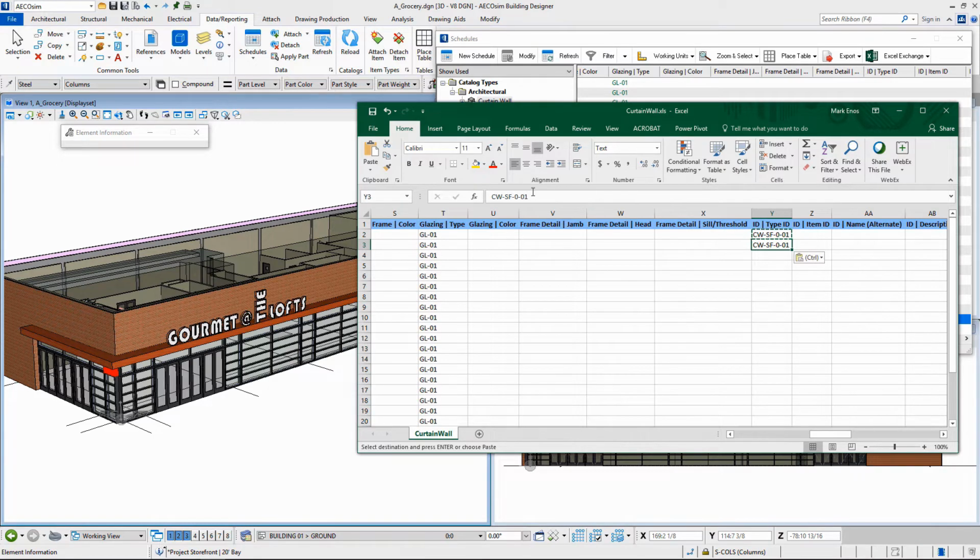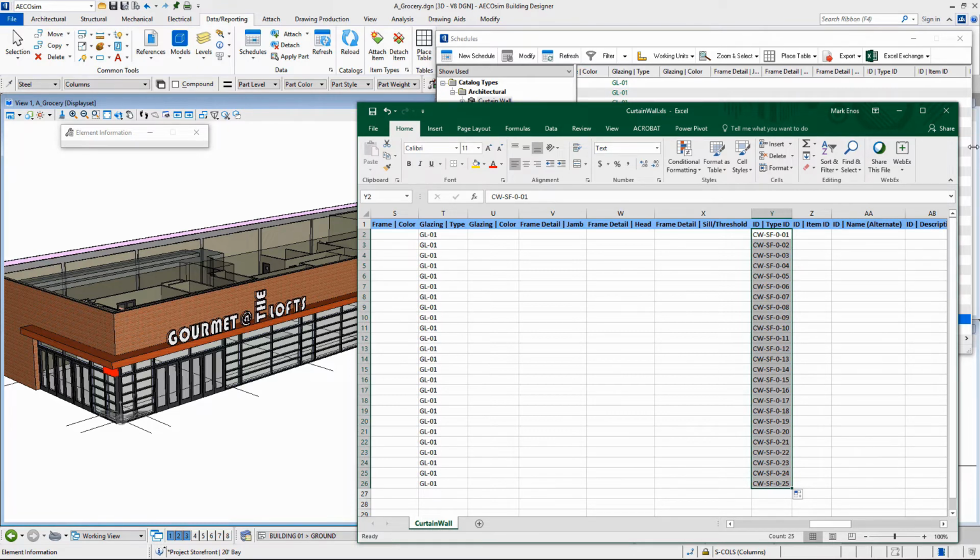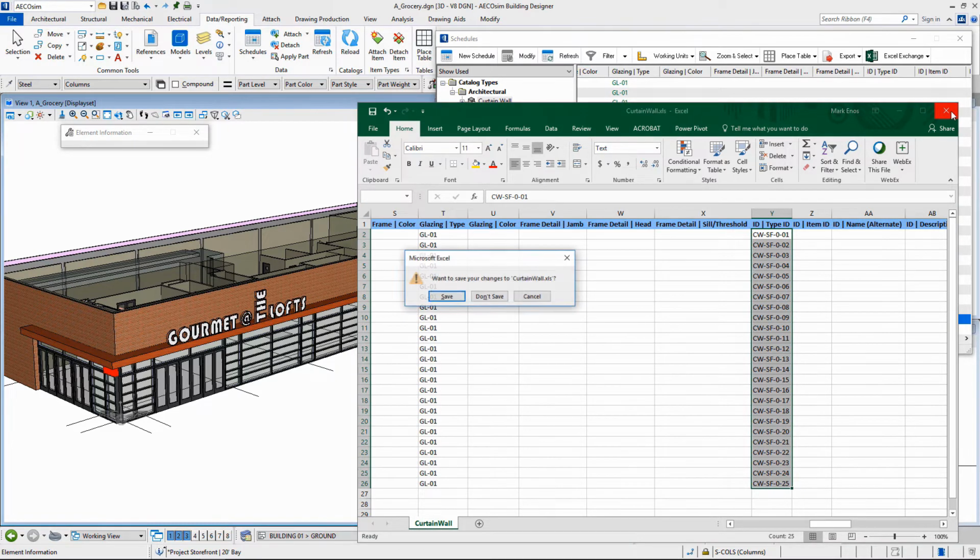And what we want to do is give it some quick sequential numbers. So if you're giving unique IDs, this is a quick way to do it without having to go through and select each item to renumber them. We're going to be using Excel to generate the numbers and then Excel to push it back into the BIM model. So there you have those numbers. Save the Excel.